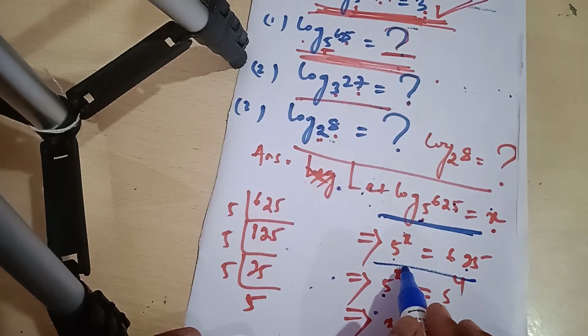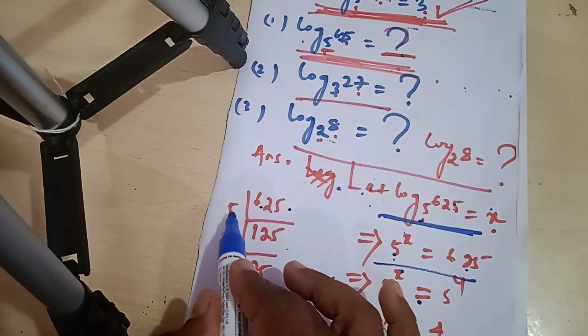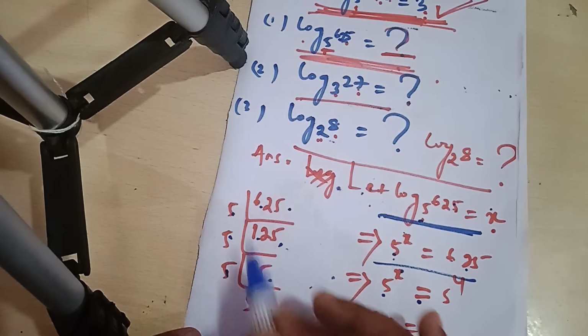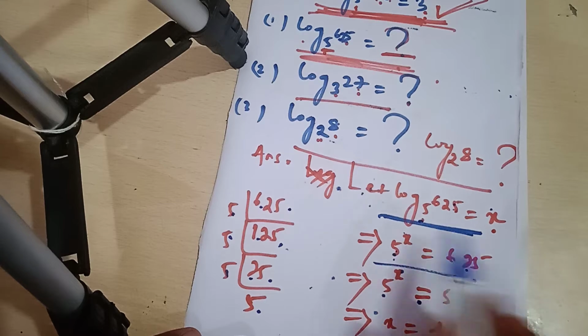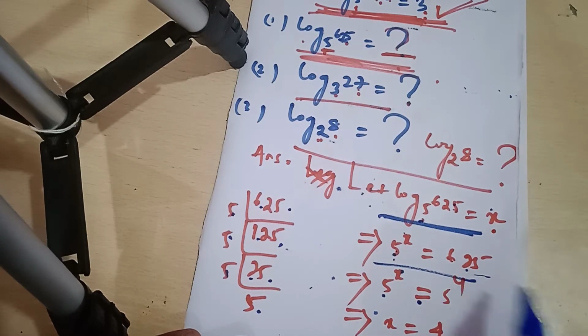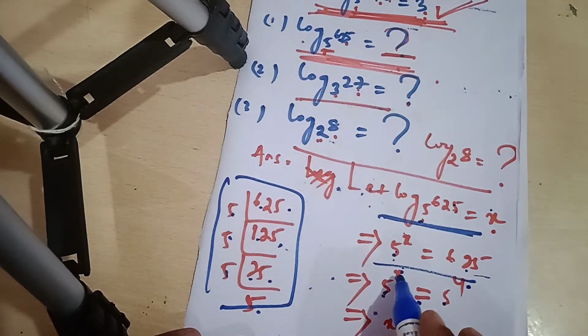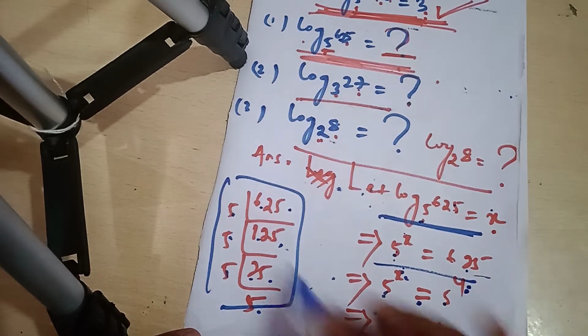Here 5 to the power x is equal to 625. 625 divided by 5 is 125, 125 by 5 is 25, 25 by 5 is 5, so 625 is 5 to the power 4. So 5 to the power x is equal to 5 to the power 4. So x is equal to 4. I got the answer 4. Is that clear?